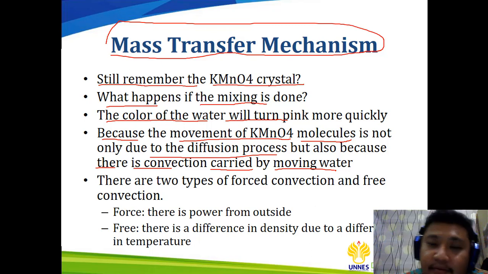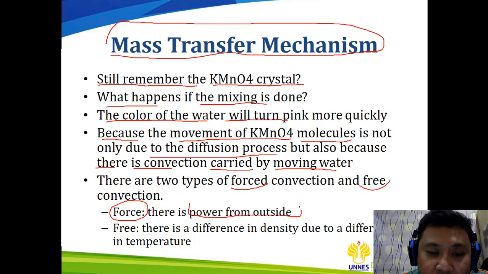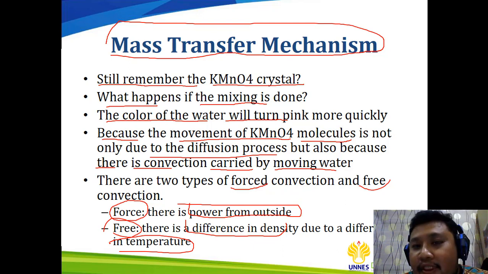For convection, there are two types. The first one is forced convection, and the second one is free convection. Forced convection is because there is power from the outside to do the convection process, and free convection is because there is a difference in the density due to the difference in the temperature. So forced convection happens because you force it, you make it happen, while free convection happens naturally. It's due to the difference of density, from the difference of temperature.